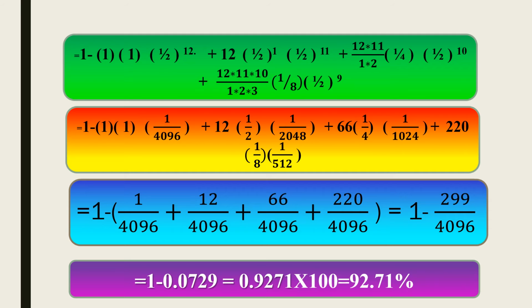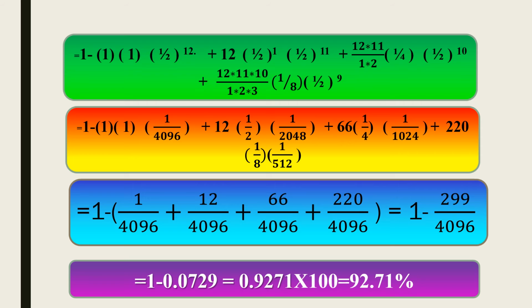Multiply (1/2) power 3 into (1/2) power 9, which we get as 1 minus [1 by 4096 plus 12 into 1 by 2 into 1 by 2048 plus 66 into 1 by 4 into 1 by 1024 plus 220 into 1 by 8 into 1 by 512], which gives 1 minus [1 by 4096 plus 12 by 4096 plus 66 by 4096 plus 220 by 4096], which is equal to 1 minus 299 by 4096,